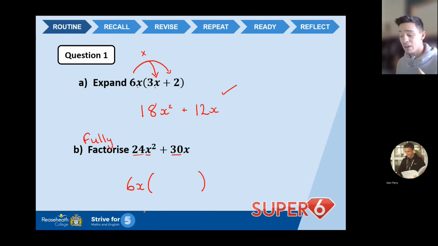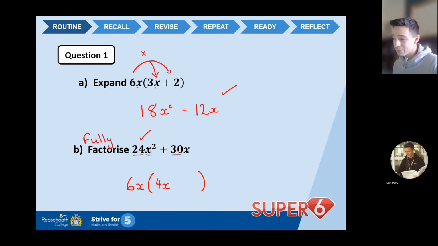So now I have to ask myself, how do I get from 6 up to 24? What do I have to multiply it by? I have to multiply it by 4. So the 24 is now sorted. Now I have to ask myself, how do I get from x to x squared? Well, I have to times it by itself, by another x, because remember, x times x will give me x squared. So that's that bit done.